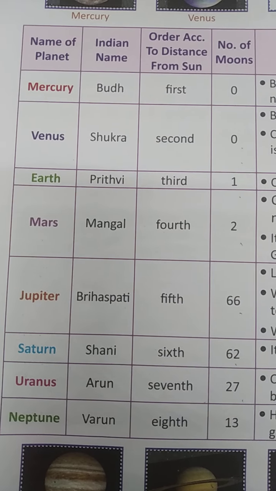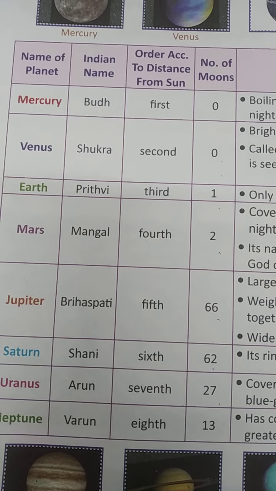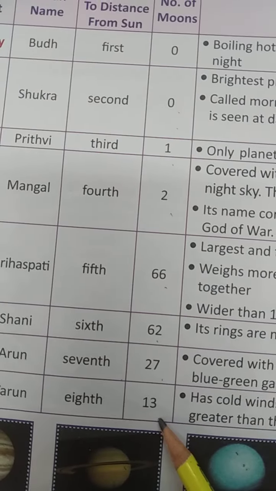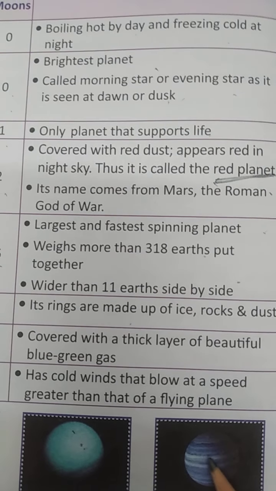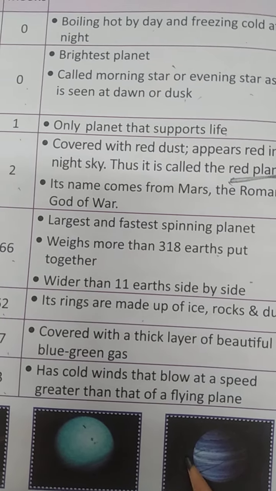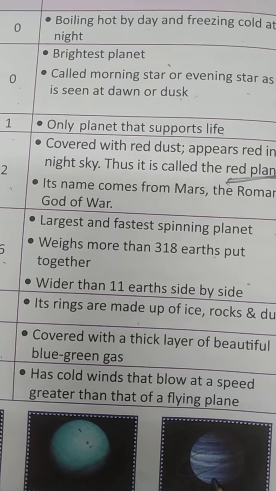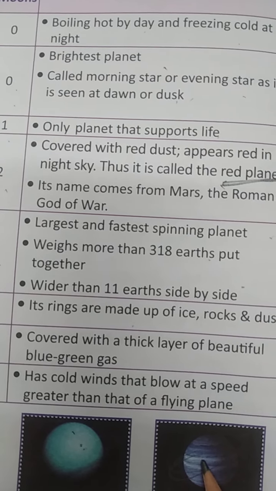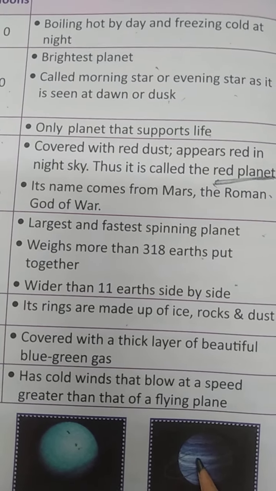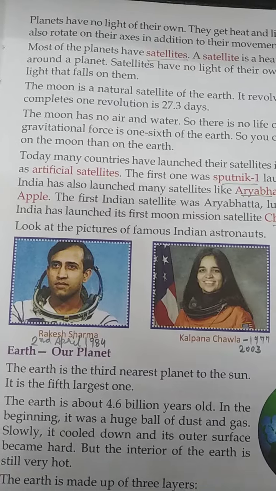The Indian name is Varun, and order according to the distance from the sun is 8th, number of moons is 13, and Neptune has cold winds that blow at a speed greater than that of a flying plane. प्लेन से भी तेज जो हवा चलती है, दैट इज जो स्पीड होती है वो कहाँ पर होती है, ऑन द नेपच्यून. So by this table you get more information about the planets.